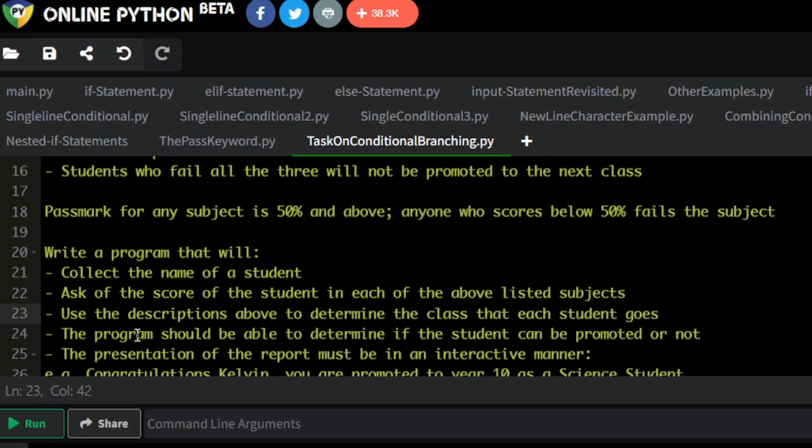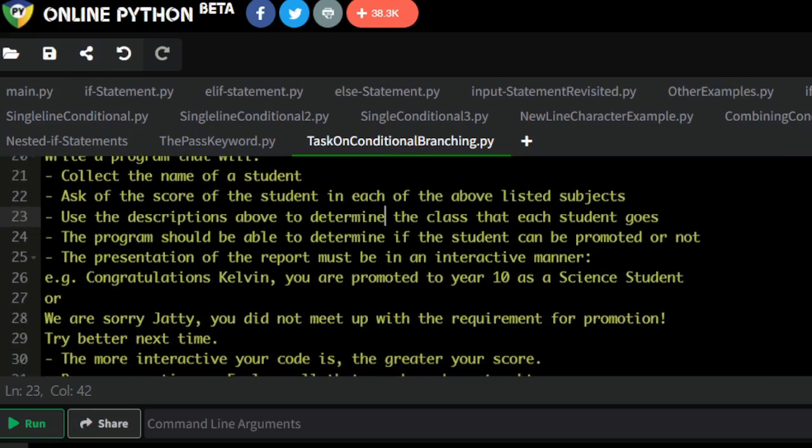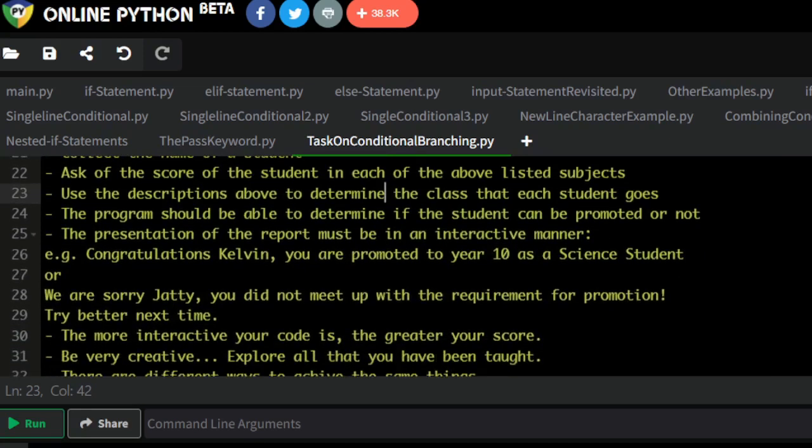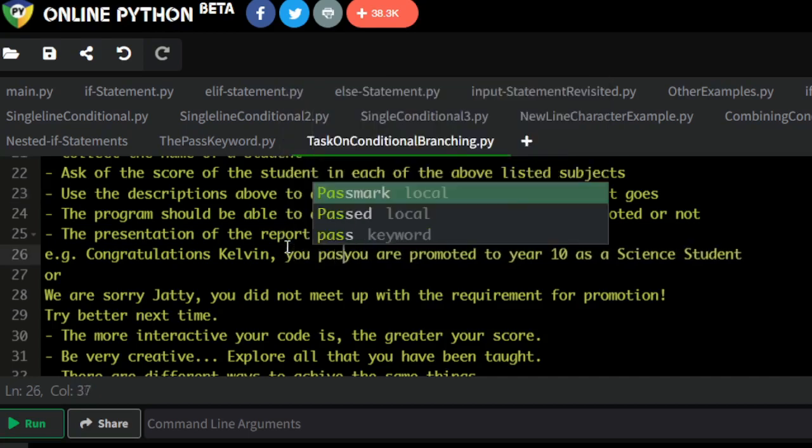The program should be able to determine if the students can be promoted or not. The presentation of the report must be in an interactive manner. E.g., congratulations, Kelvin, you are promoted to year 10 as a science student. Okay, or congratulations, Kelvin. You can even add something like, okay, you passed